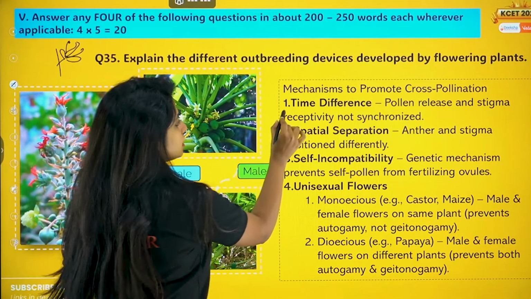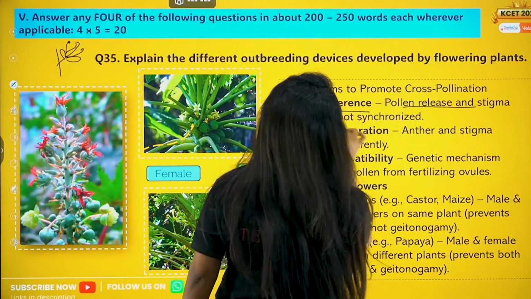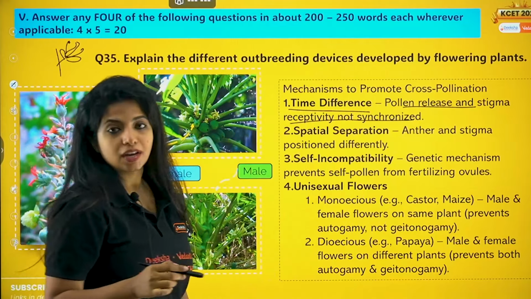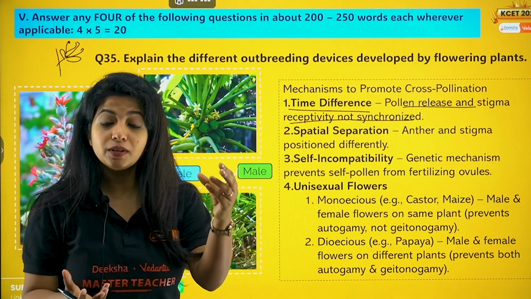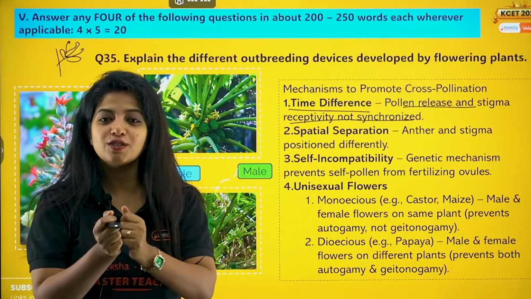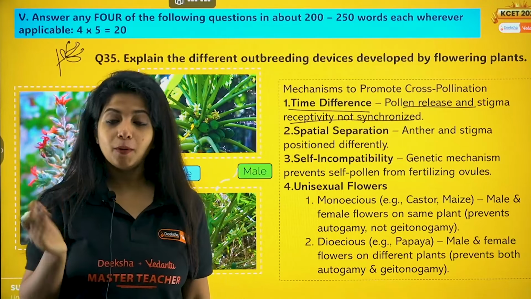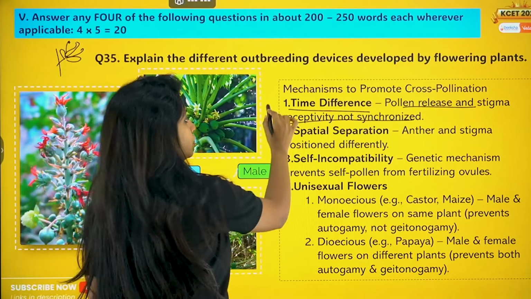For that, the first thing is time difference. Pollen release and stigma receptivity not synchronized. The pollen is released, but the stigma is not receptive. In that case, obviously, pollination is not going to happen from somewhere else. The pollen might be coming and landing up there, right? So this is one thing.